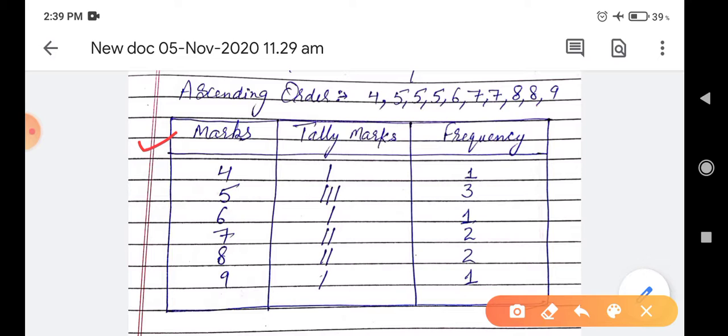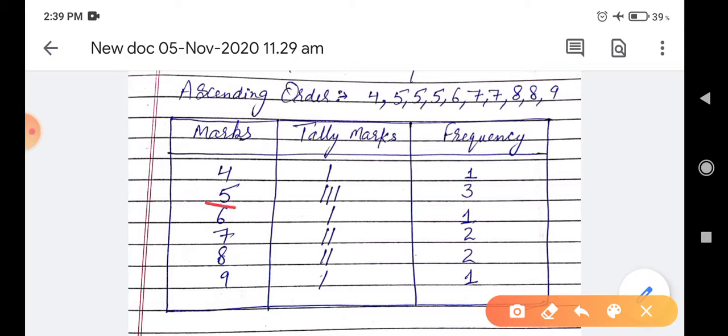Marks are given, one column is for marks, the second is for tally marks, and next is frequency. Frequency means number of students. How many students got 4 marks? Only one student. So there will be only one tally mark, only one line, and frequency is 1.